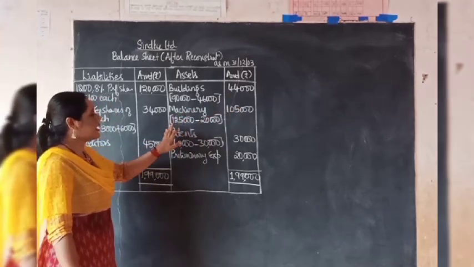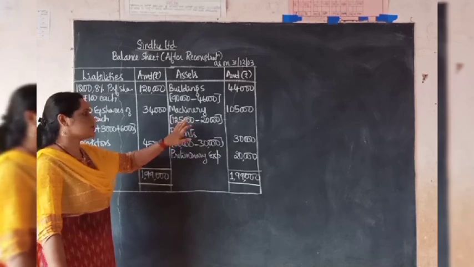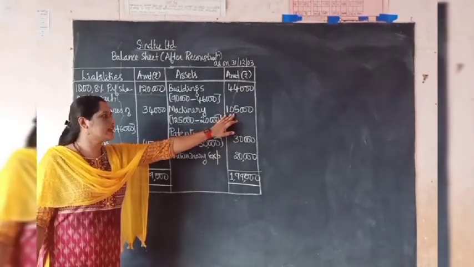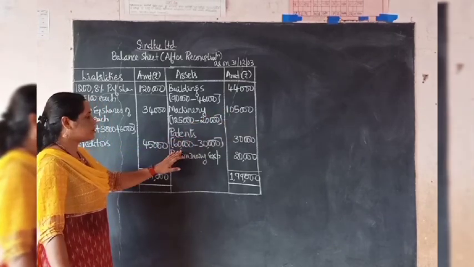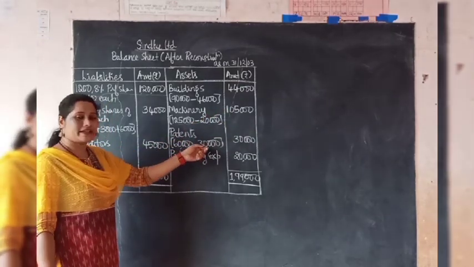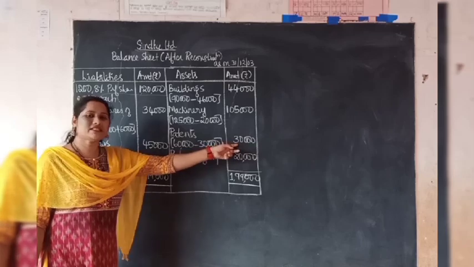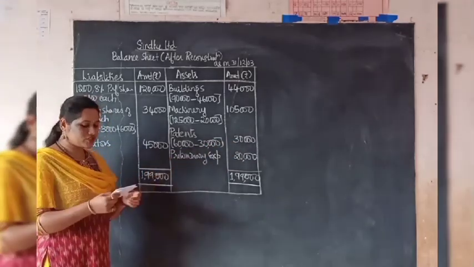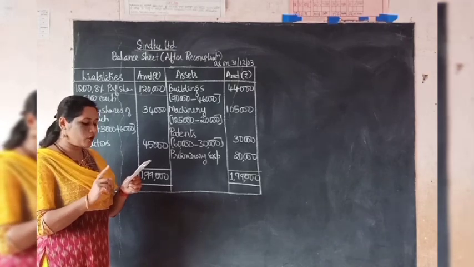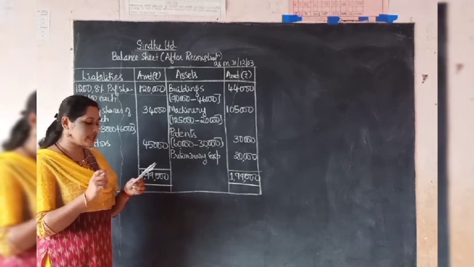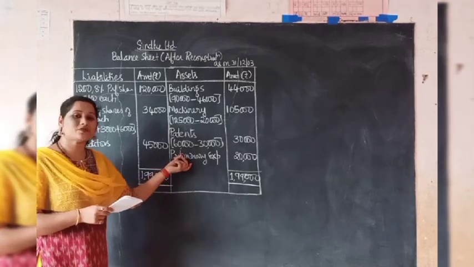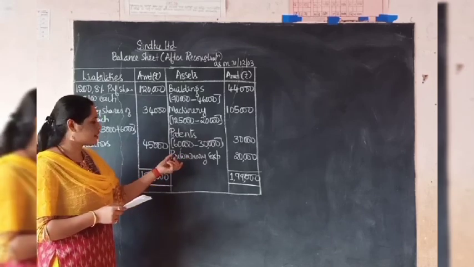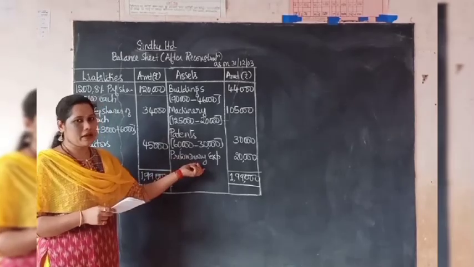Then the machinery had the book value of 1,25,000. We have deducted the written down value of 20,000. Remaining balance is 1,05,000. Then patents had book value of 60,000 less the written down value 30,000. Remaining balance is 30,000. Then preliminary expenses. In this question, they have mentioned that we have to write off profit and loss account and goodwill. They did not say anything about writing off the preliminary expenses. That is why it was not written off out of the capital reduction account. So we have written the same thing in the balance sheet.